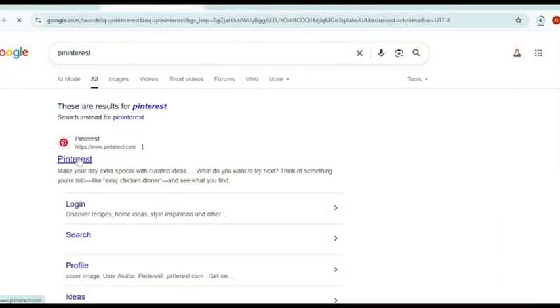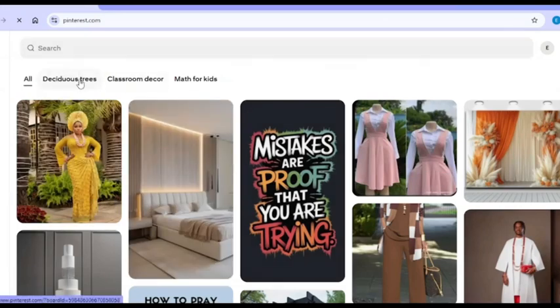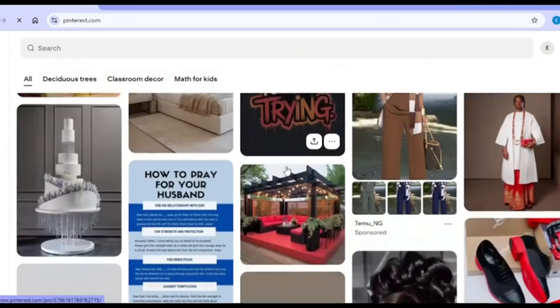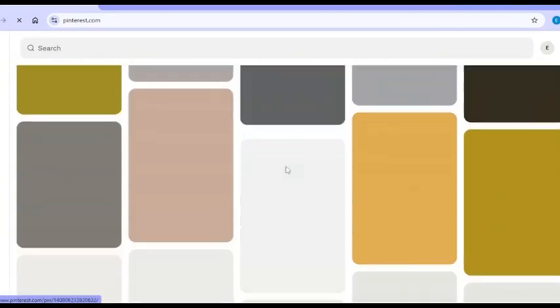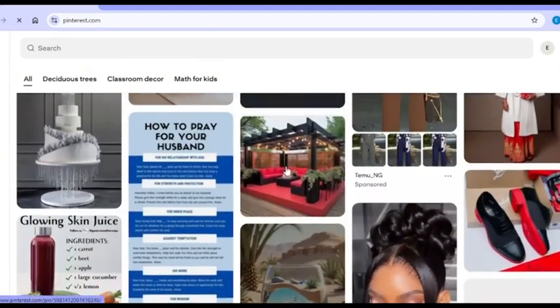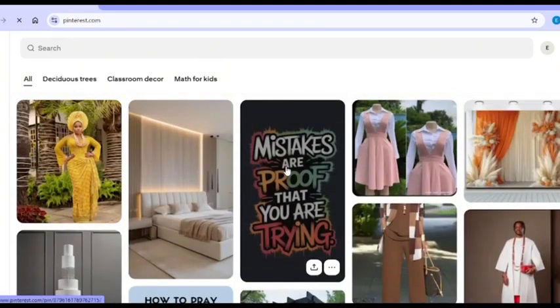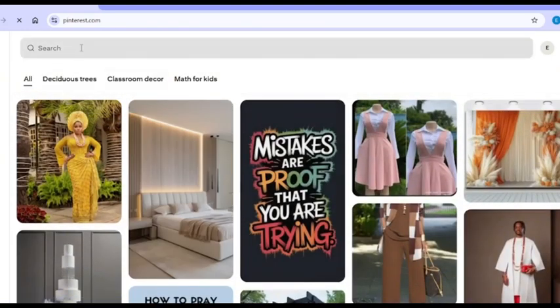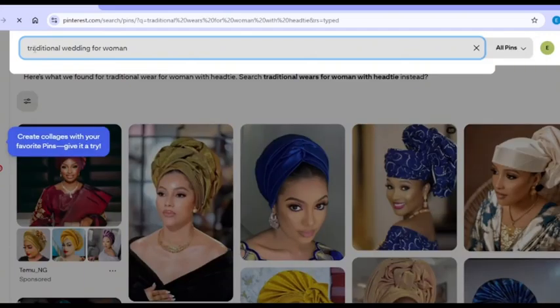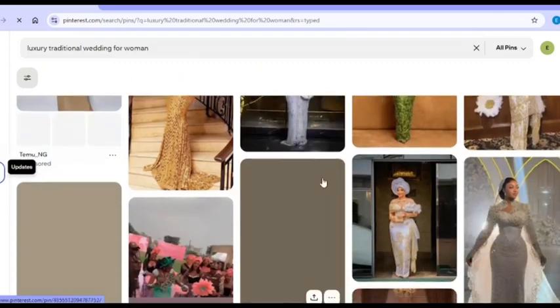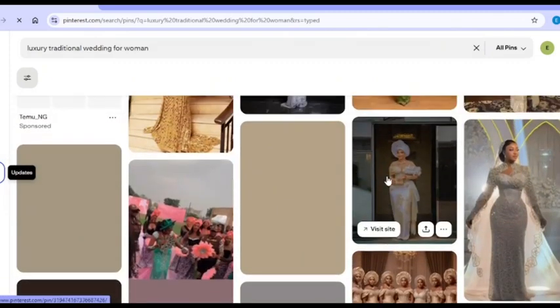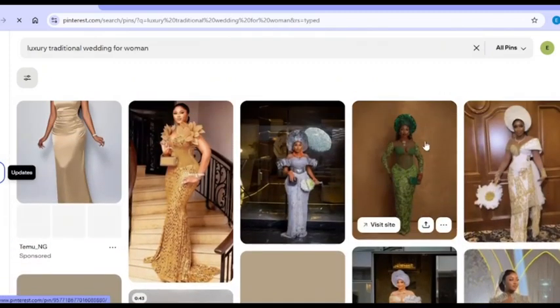Pinterest will give you ideas on what clothes your avatar should put on, or how it should look like, or the hairstyle your avatar to make him or her come out stunning. You can literally get it here. So I want to search for beautiful or stunning traditional wears for women. So just check through the collections here. Once you see the ones you like, you just need to save it into your device. So I want to pick this image and save it into my device.